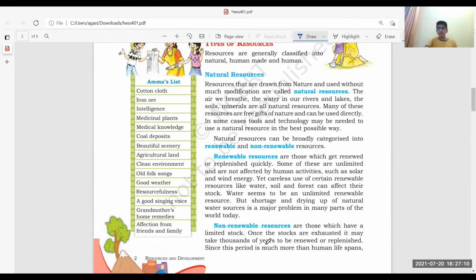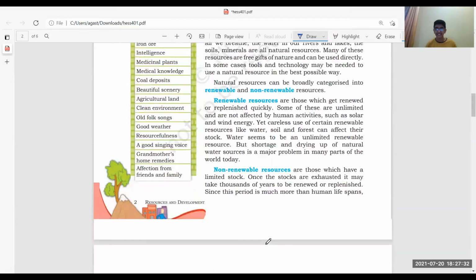Because of this, water bodies are dried up. There's a shortage of water, there's a scarcity of water, and it is a major problem in many parts of the world today too. So there are many conservation steps, but not now, guys. It is in chapter 2. We will learn in that chapter. First, let's finish this chapter.